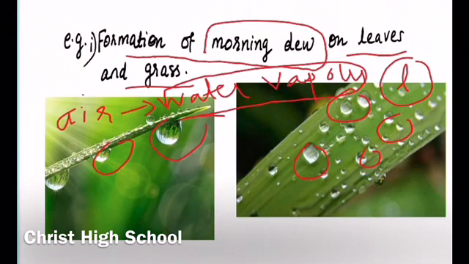Because of the cool air, the water vapor present in the air converts into the form of liquid. This liquid form is the dew drop or morning dew. So this is an example of condensation. The water vapor present in the air condenses to form liquid dew drops.